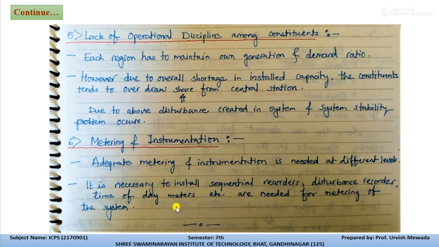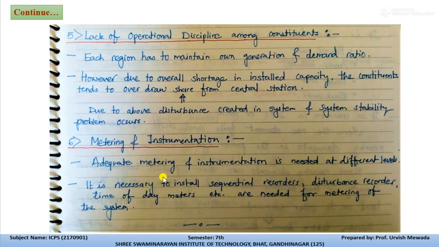Such kinds of metering and instruments are useful in the interconnected power system, but using such instruments in the interconnected power system is too expensive. So it is again a problem when we connect our local generating station with the interconnected power system.